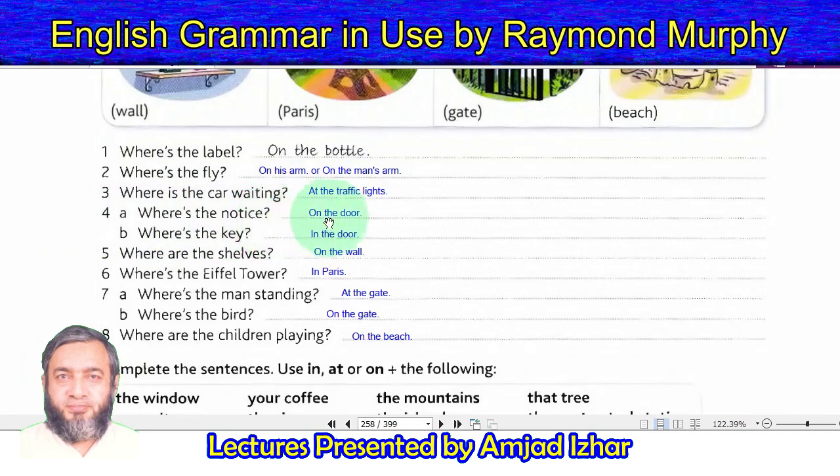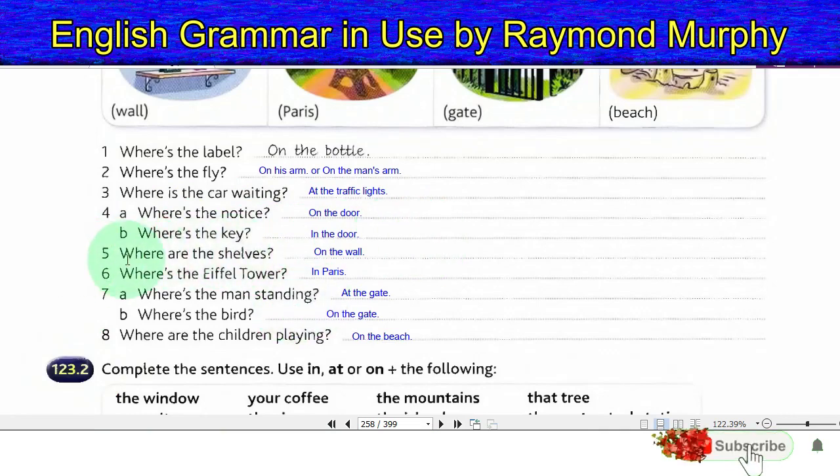4. A. Where's the notice? On the door. B. Where's the key? In the door. 5. Where are the shelves? On the wall.